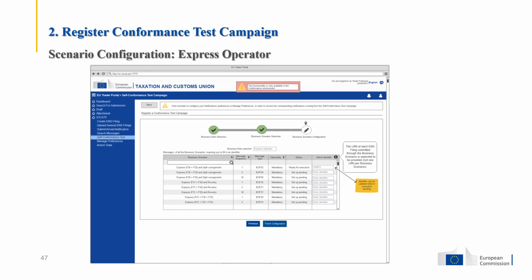The system renders a list with the business scenarios corresponding to the ENS filing requiring an LRN identifier. The LRN identifier depends on the ENS filing type. The LRN of each ENS filing submitted through the business scenario is expected to be provided by the user. Just note that not only one LRN should be used per business scenario.